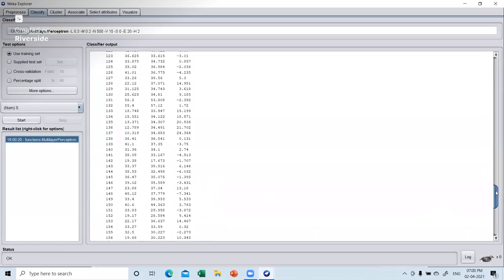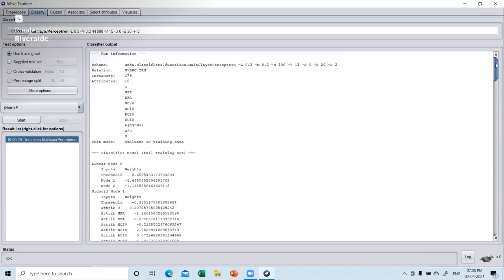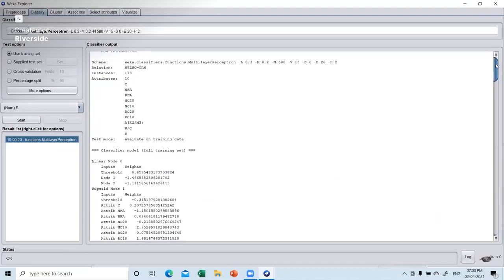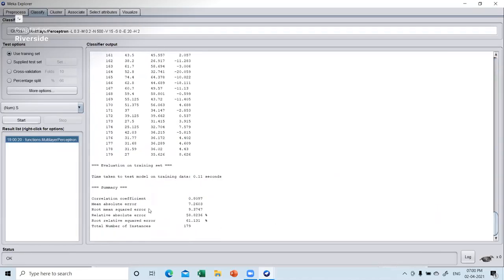Now please beware, we are working with the training data set. But what is important is to analyze what this particular thing is saying. So first of all, let us see the error measures. You people are aware about the error measures. Now just check out, the correlation coefficient here is 0.8097. Now this particular data which I have chosen is deterministic type of data, and so 0.809 can perform much better.